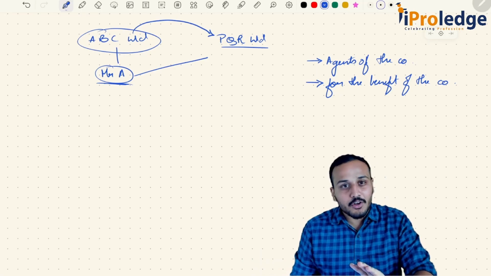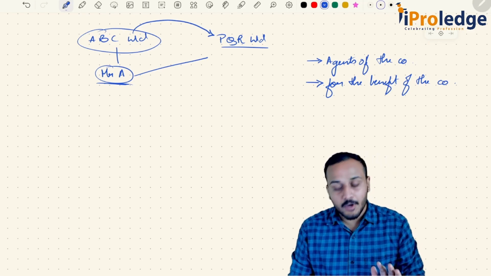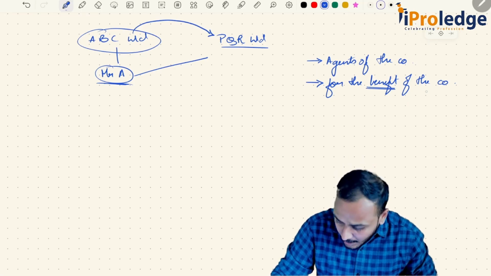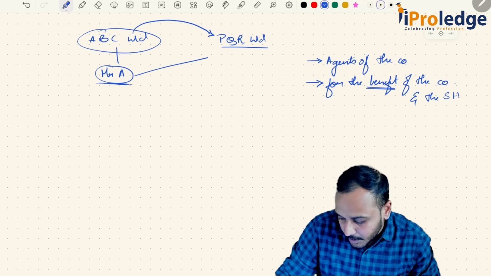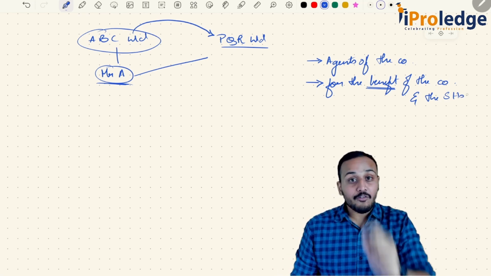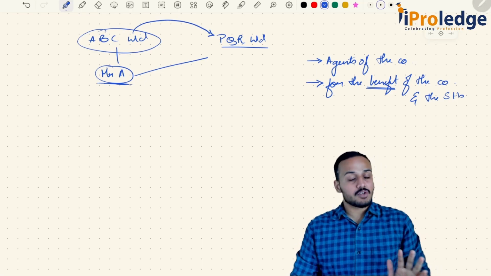Is this for the benefit of shareholders? Is this for the benefit of the company? Absolutely not. So what should you do? You should act for the benefit of the company and the shareholders of the company. And to avoid this from happening, that is the reason you have section 184.